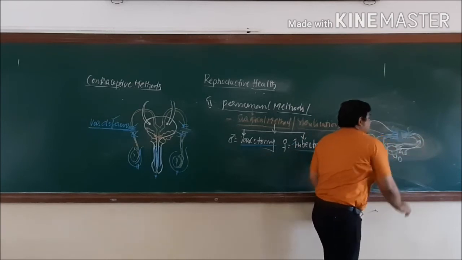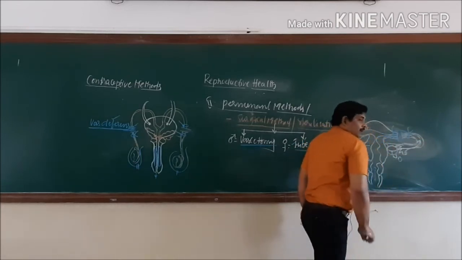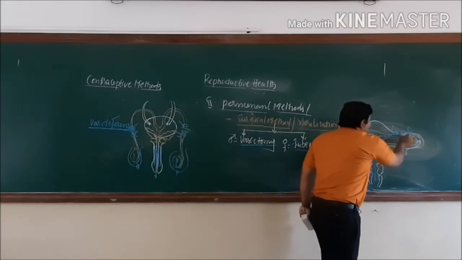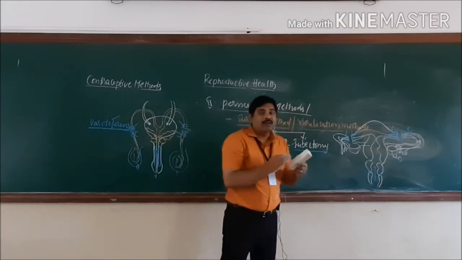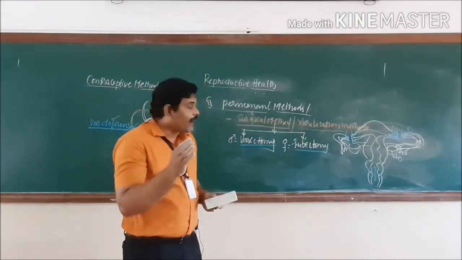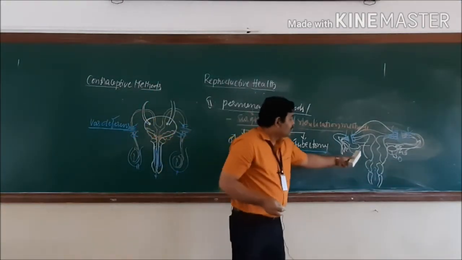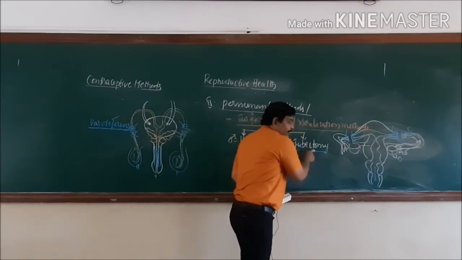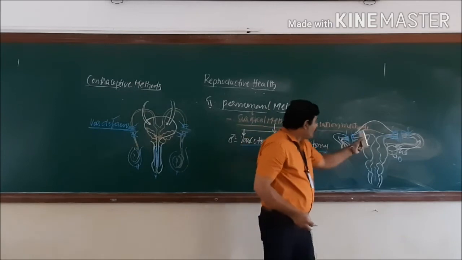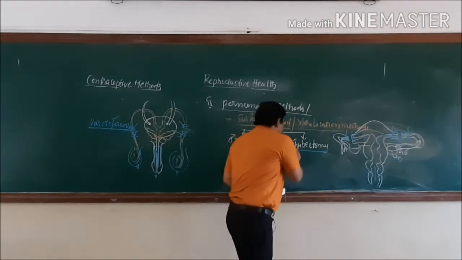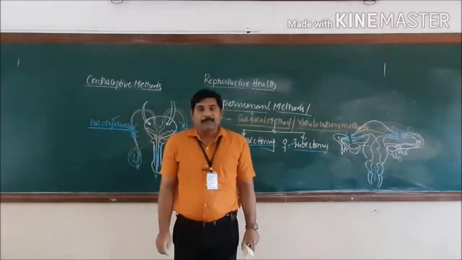When this happens, though ovulation is done and insemination has happened, the sperm and ovum will not get any chance to meet each other, so it doesn't lead to fertilization. Finally it prevents pregnancy. Since the fallopian tube is cut off, the name given to that is the tubectomy method.